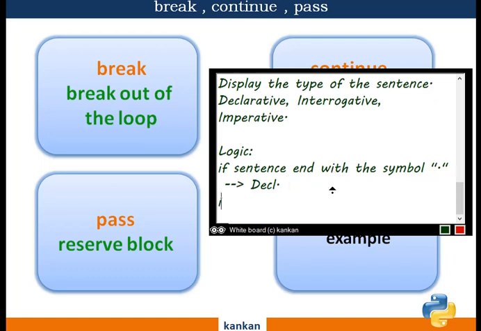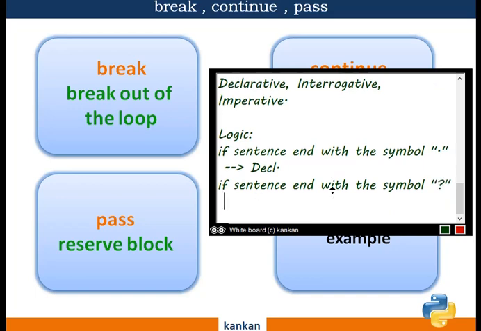And if the sentence ends with the question mark symbol, then what can I conclude? This is an interrogative sentence.